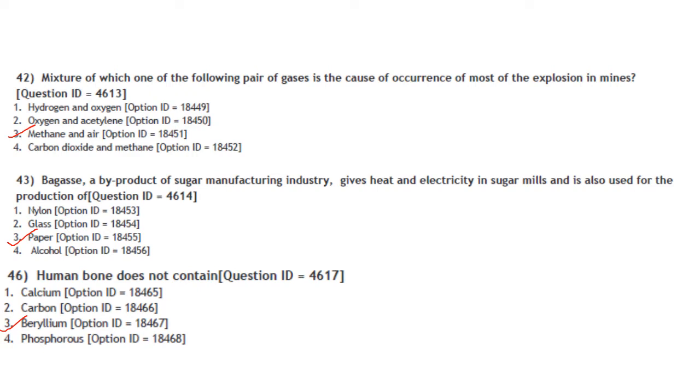Then bagasse, a byproduct of sugar manufacturing industry, gives heat and electricity in sugar mills and is also used for the production of paper. Answer is option 3. Human bones do not contain which element? Calcium, yes, it contains. Carbon, yes. Beryllium, yes, beryllium is not present in human bones, whereas phosphorus is also present.